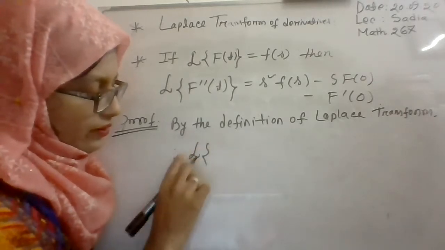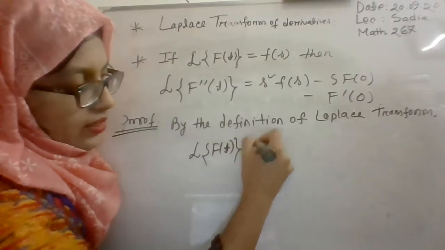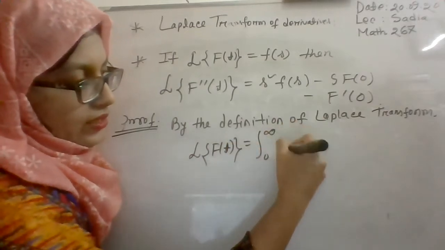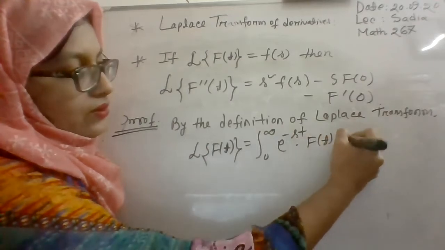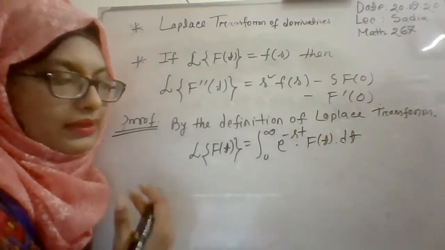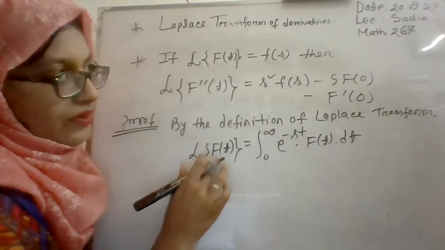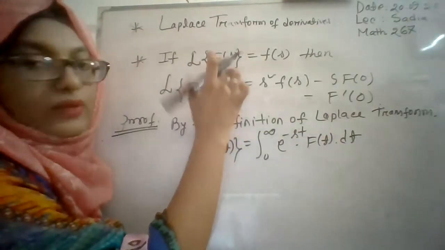The Laplace transformation of f(t) is equal to the integral from 0 to infinity of e to the power minus st f(t) dt. So this is the definition of the Laplace transformation of f(t), and this is the condition of this property. What is this?